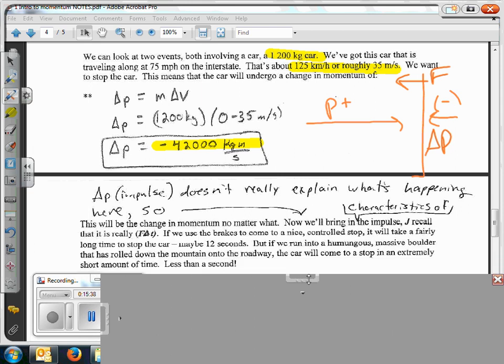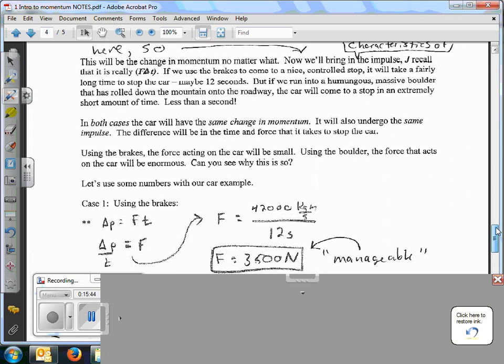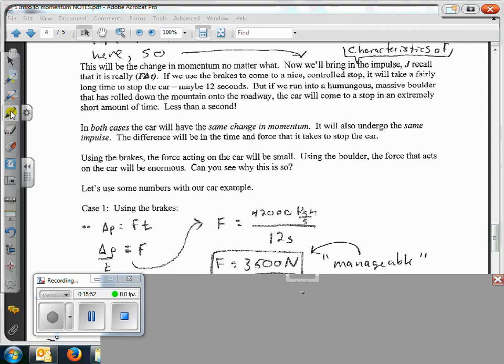Okay. So, momentum itself isn't going to explain what happens here in this collision, so we need to talk about the time that this change happens. So, I guess we're not going to run into a brick wall, but in one case we're going to use the brakes, which means we're going to extend the amount of time for that change in momentum, which means there'll be less force, right?